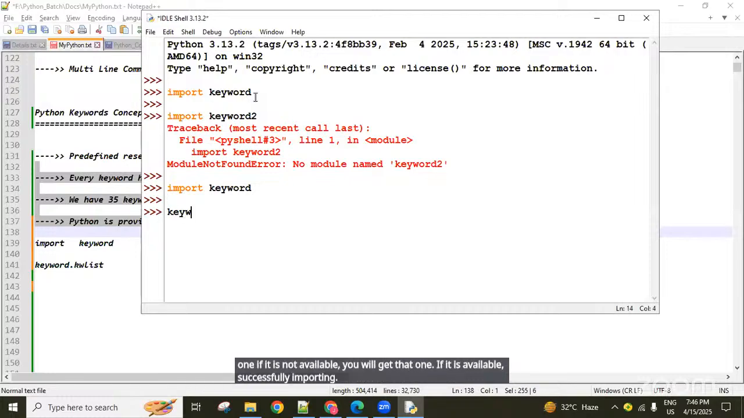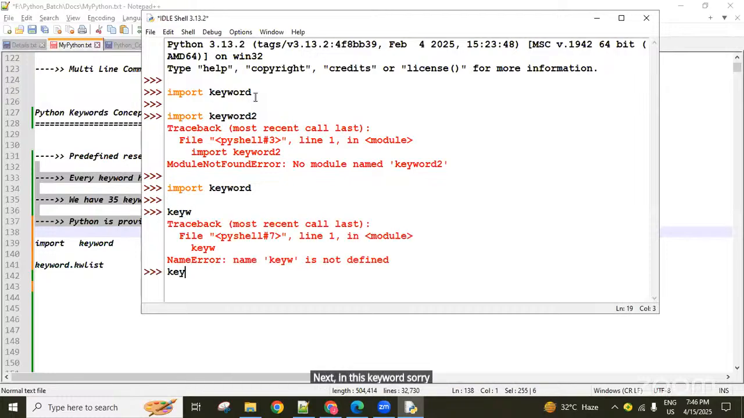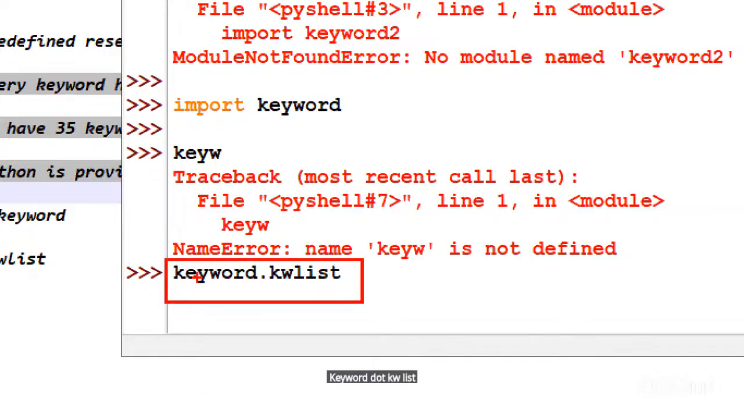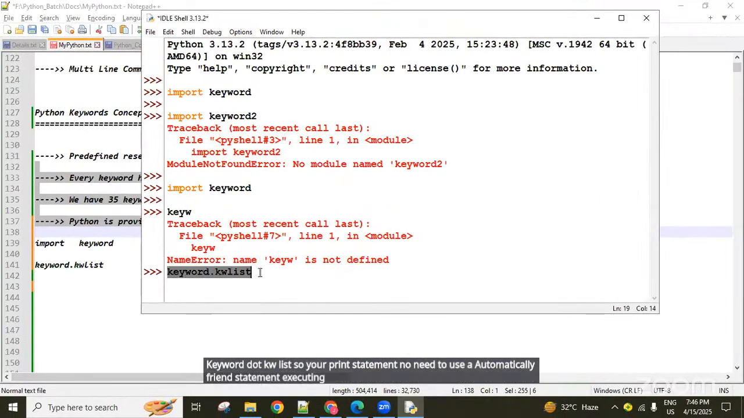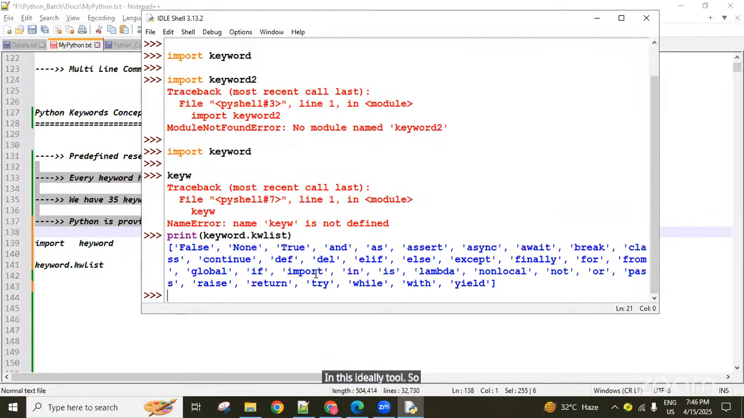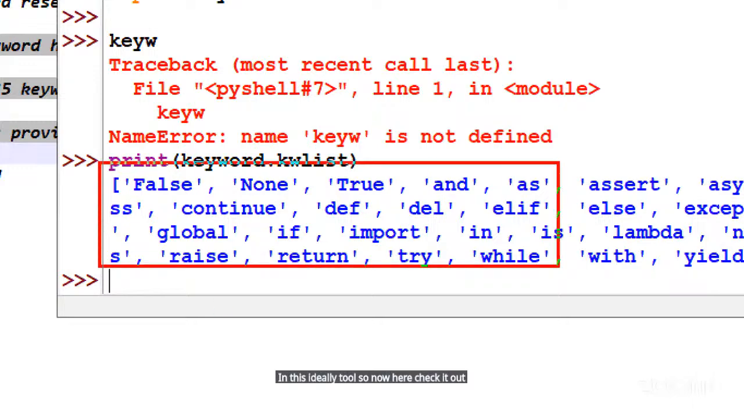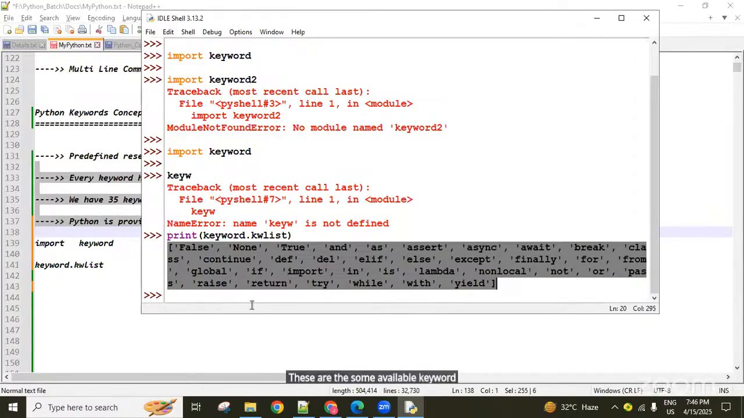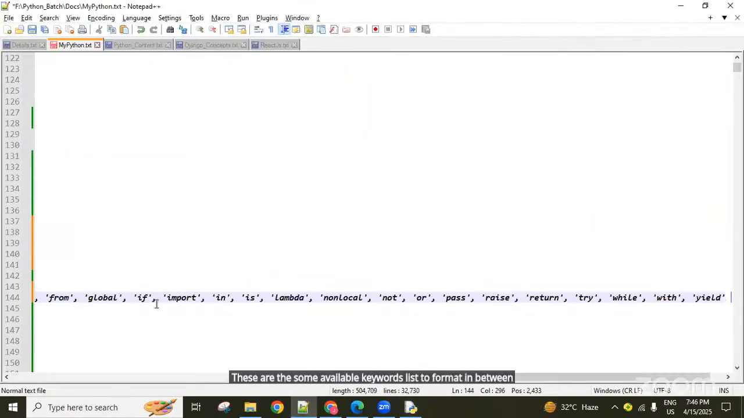Next, in this keyword module, we have the kwlist attribute. Keyword dot kwlist. Here, no need to use a print statement, it automatically prints. If you want, you can also write it inside print, that is your wish. Without print also we can execute it in this IDLE tool. Now check it here. These are the available keywords, in list format, all returned in between square brackets.